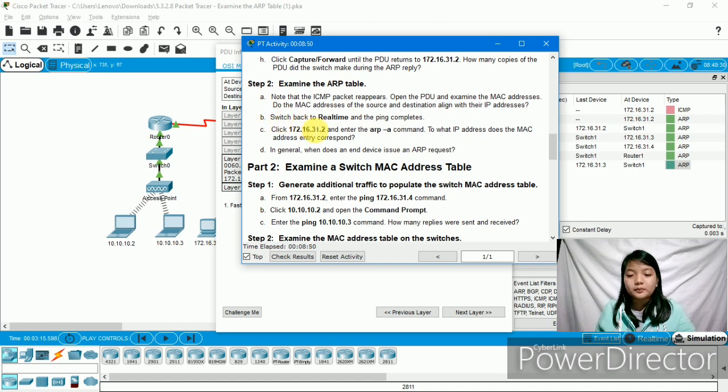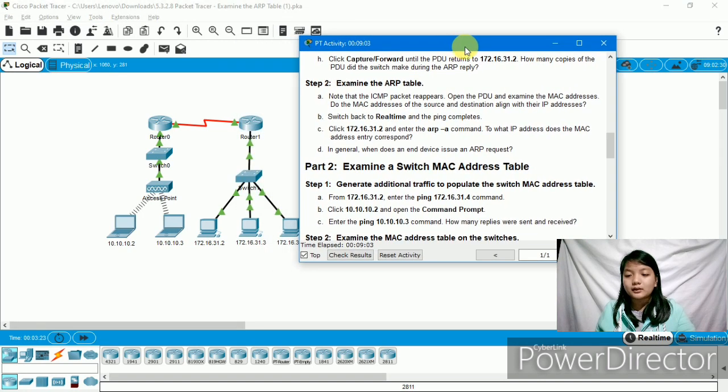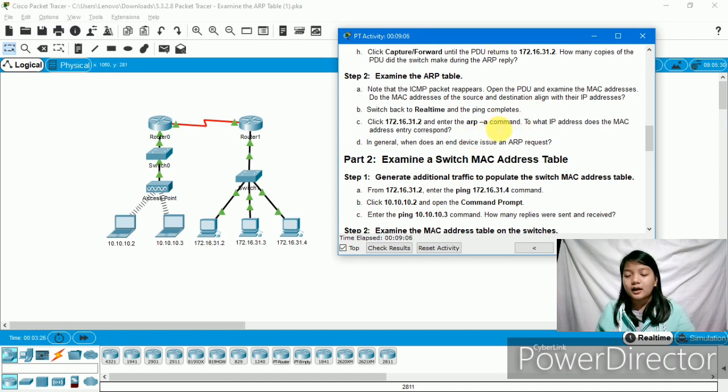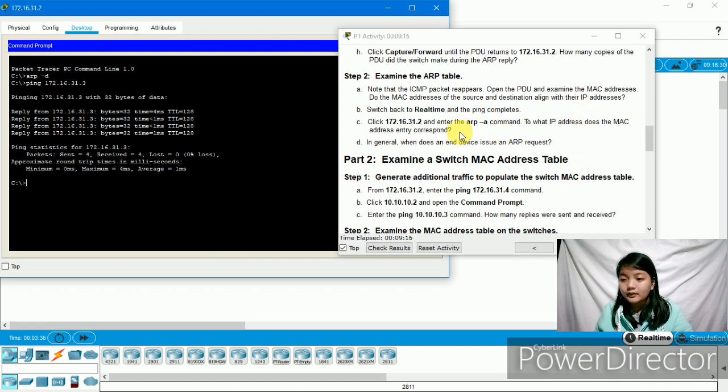Then switch back to real time and the ping completes. So we will switch to real time. Then click 172.16.31.2 and enter the arp -a command. So this one, then enter arp -a.